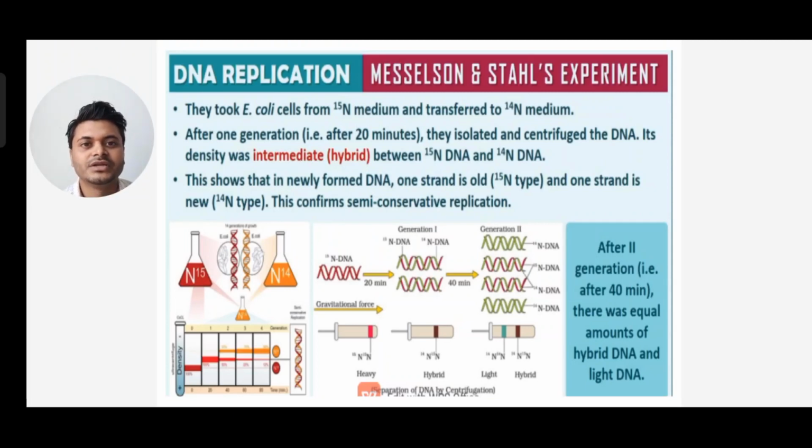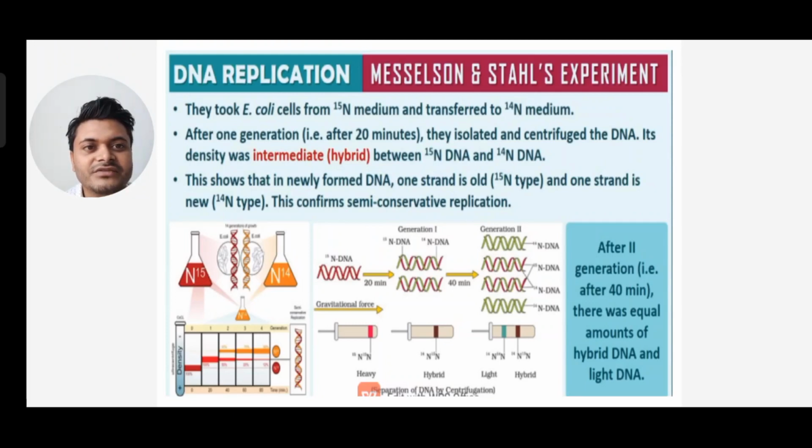So one strand is 15N and the other is 14N in the double helix of a DNA. This type of replication is called the semi-conservative mode of replication. You can see after two generations, that is after 40 minutes, there was an equal amount of hybrid DNA and light DNA. You can see the pictures given.